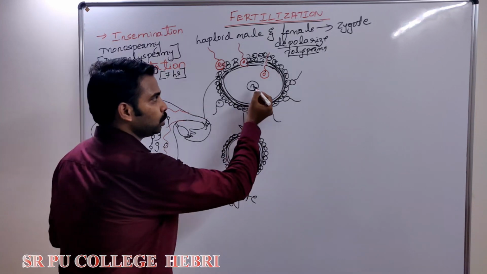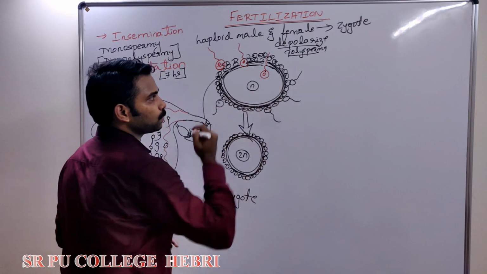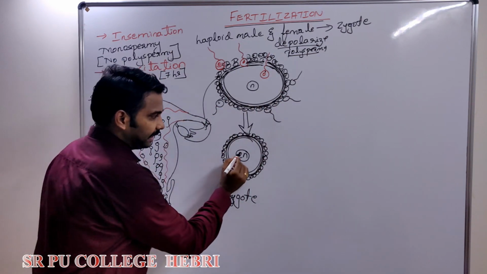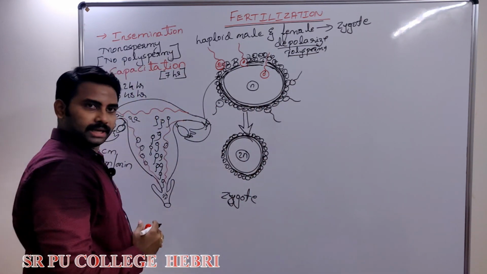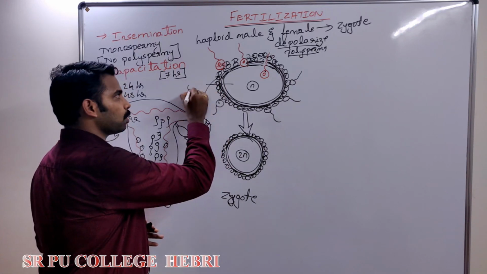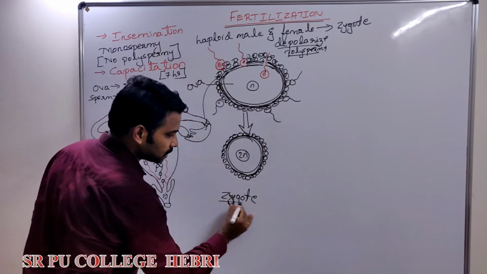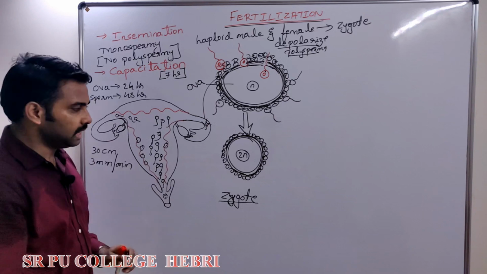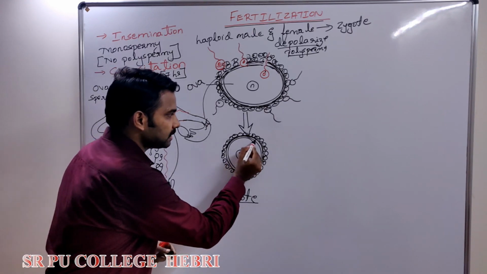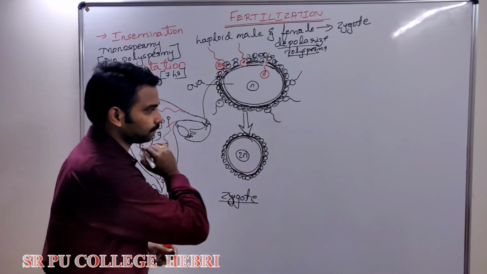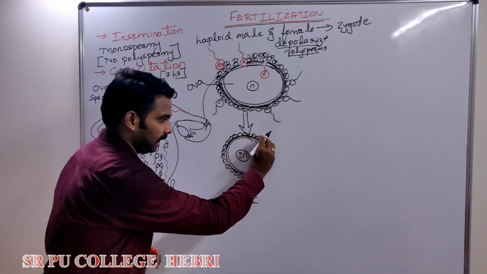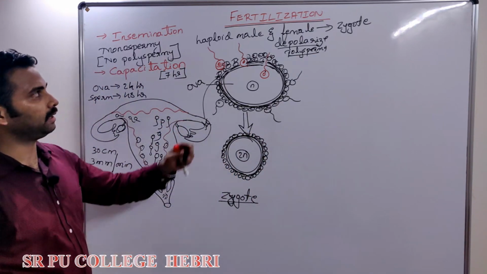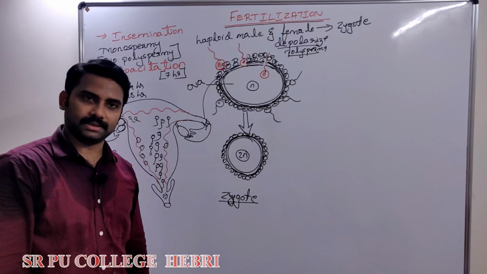Next line, everything of the sperm will be dissolved except the haploid nucleus and proximal centriole. Next line, the nucleus of the sperm mixes with the nucleus of the ova and it forms a diploid nucleus. Now this ova becomes what? Zygote. This single cell is called zygote. Zygote is still covered by zona pellucida and corona radiata. It is all about fertilization.